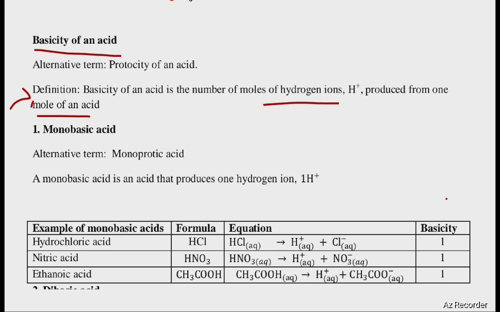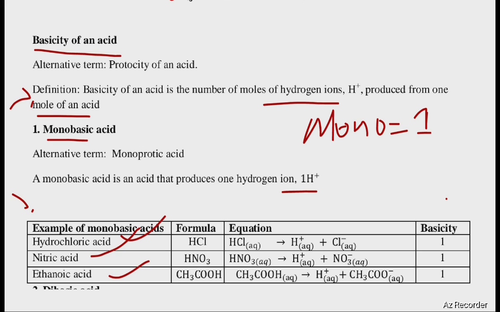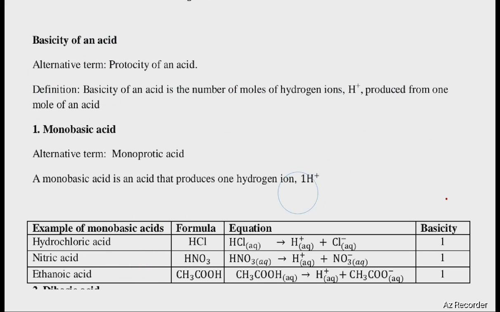So those acids that can only produce one hydrogen, we call them monobasic. The word mono is a prefix we use in science. It means one. So when you see mono in front of something, just know one. So monobasic means one. These are types of acids that can produce only one hydrogen atom, and we have examples here. If I tell you, give me examples of monobasic acids, these are the examples: hydrochloric acid, nitric acid, and ethanoic acid. The reason why these are called monobasic acids is simply because they can only produce or give out one hydrogen ion.